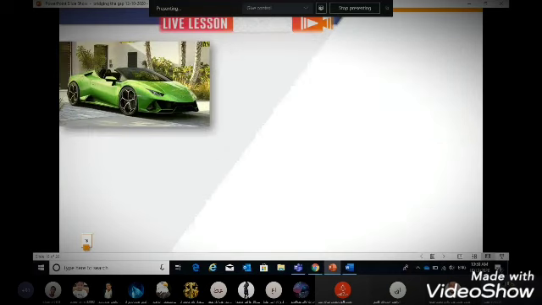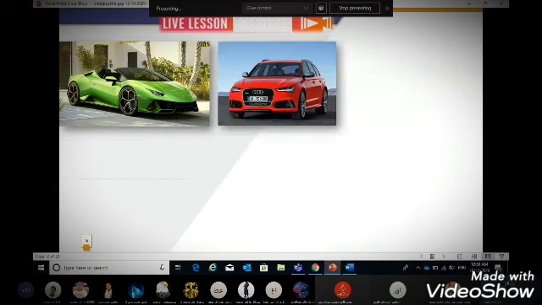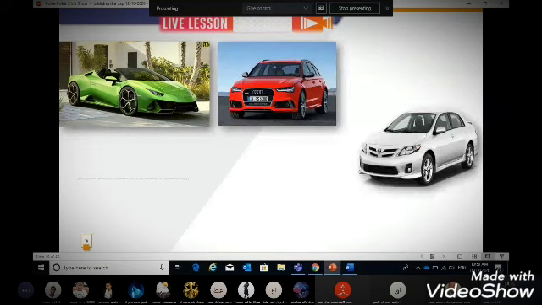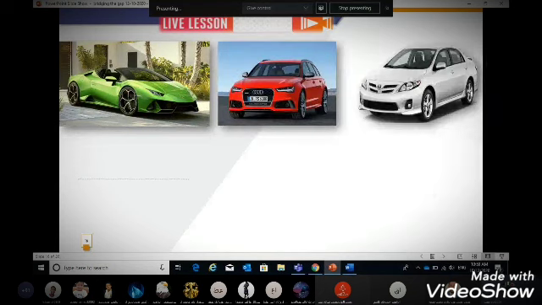Do you like cars? Of course. Yes, this is a nice Lamborghini, a red Audi, and a white Corolla, Toyota. So let's not speak about the brands. Let's just use colors. So here we have a green car, a red car, and a white car.